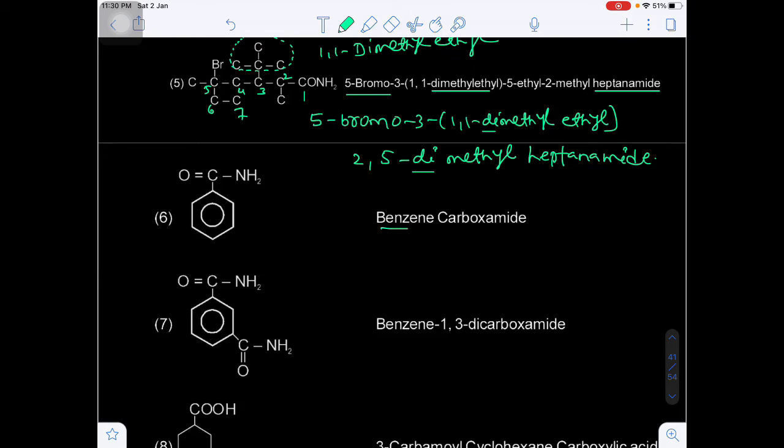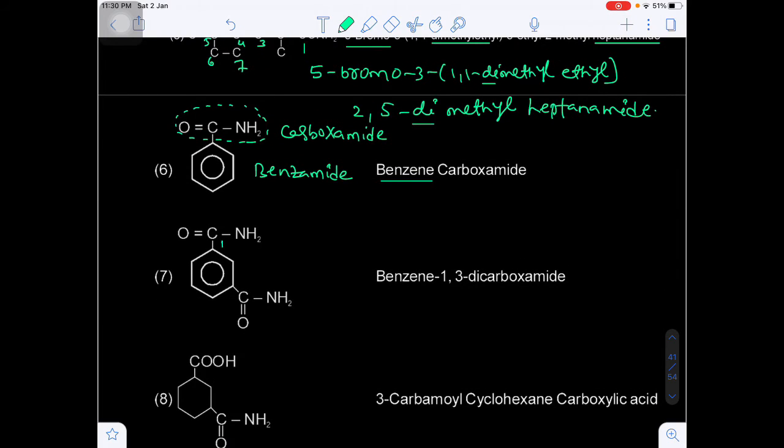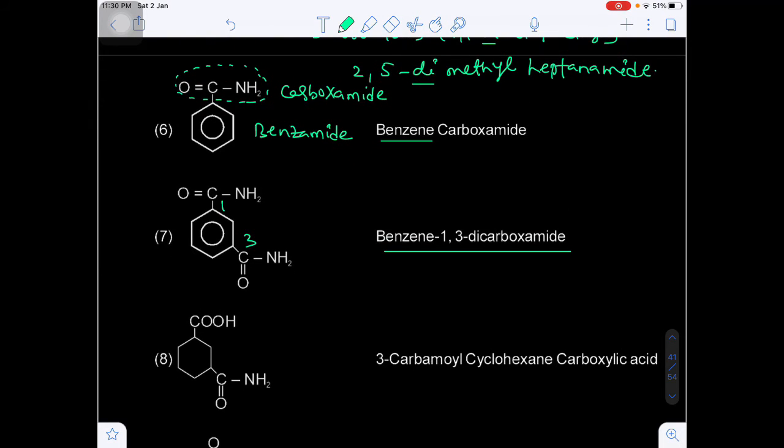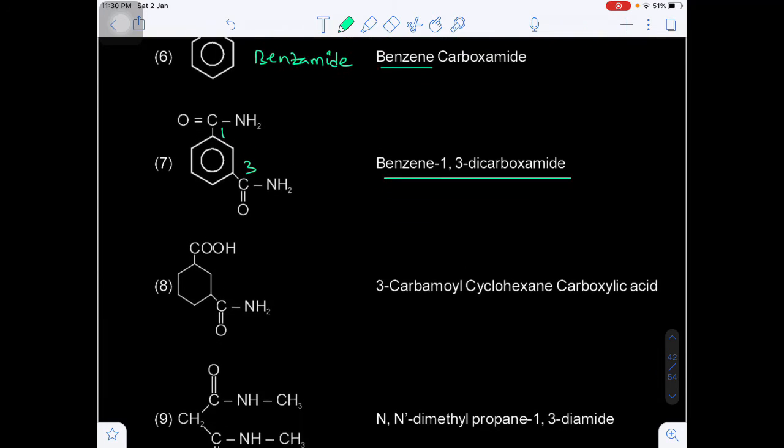Now this is the benzene. And what about the C double bond O? This will be outside the parent chain, that's why this is called carboxamide. So benzene carboxamide, simply it is known as benzamide. Simply in the short form we can say benzamide. So here on the first carbon and third carbon, two substituents are there, that's why benzene-1,3-dicarboxamide.